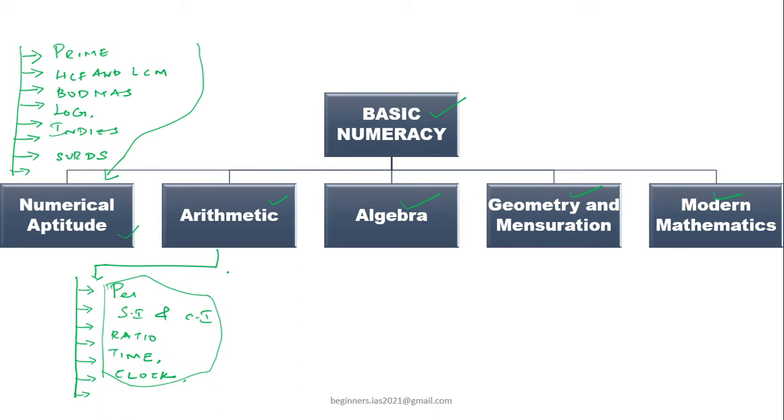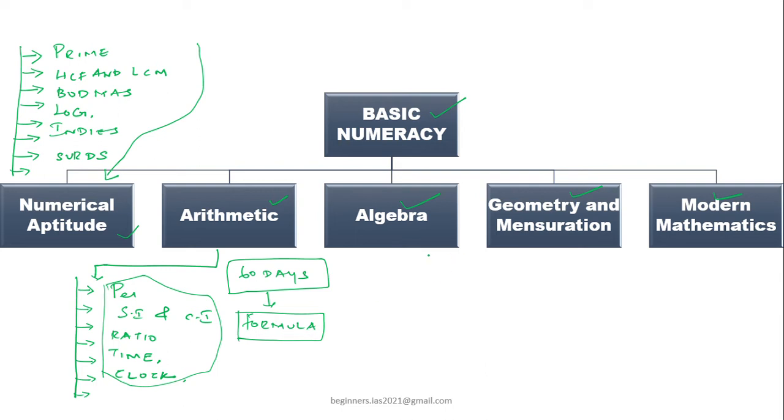Formula methods are very important rather than tricks or shortcuts. A formula gives you the accurate answer. If you make mistakes with a shortcut, then we lose marks. We have to solve 30 plus questions correctly, so be calm and use the formula method to solve this kind of problem.